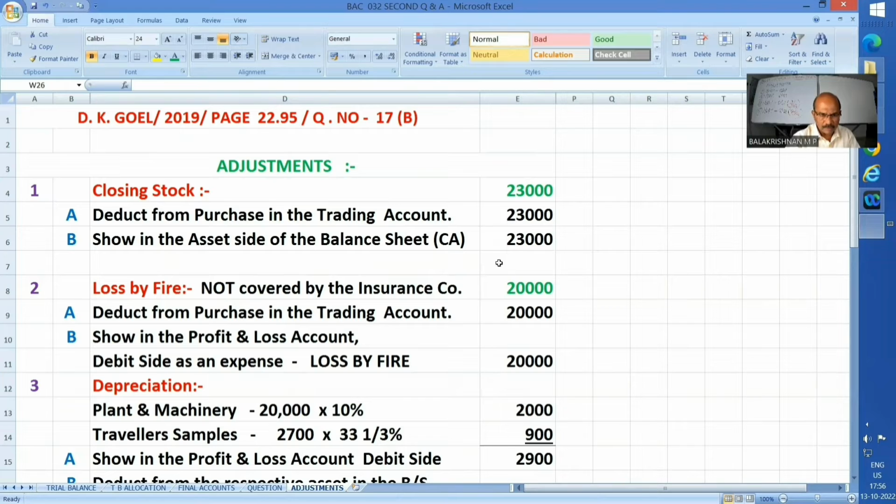Okay? Loss by fire. Here, the peculiarity of it is that it has not been covered by the insurance company. So, first, number one, at the outset, we will deduct it from the purchase in the trading account because that much goods is not subject to sale. Okay. And since it is not borne by an insurance company, then that thing has to be debited to profit and loss account. Okay. Nothing to be shown in the balance sheet. There is no insurance company for our rescue.